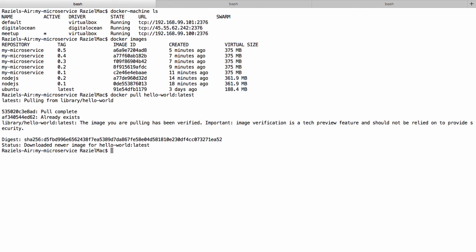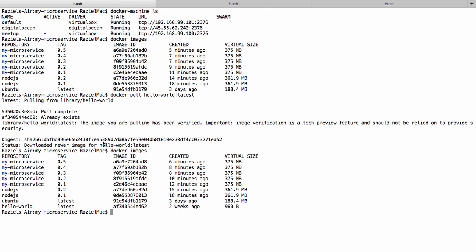So we can see that we've just pulled it. So if we do docker images, we can see the hello world image here, which is only 960 bytes. It's pretty light. So the way we do it is we run docker save. We specify the name of the file that we want to save this image to.